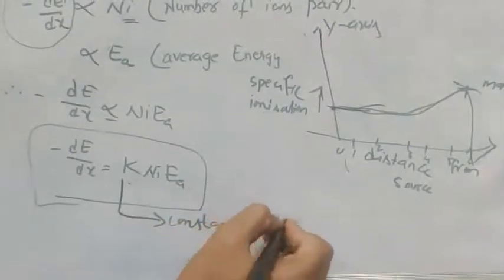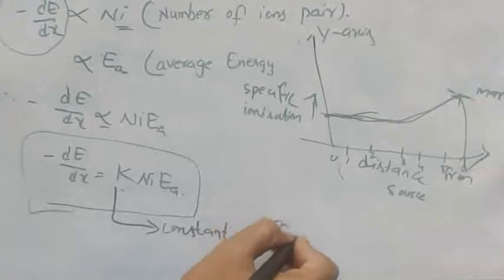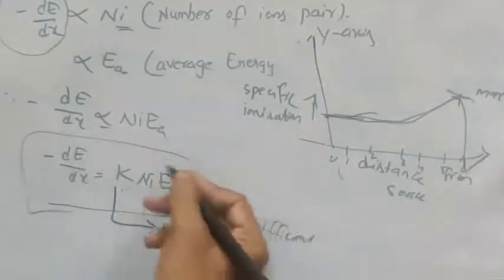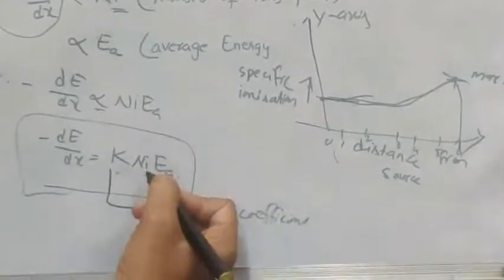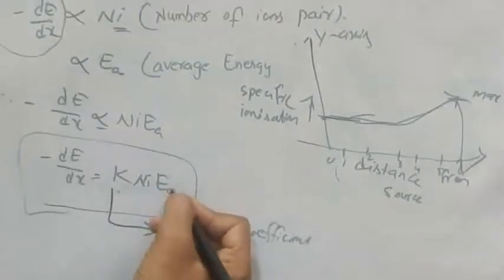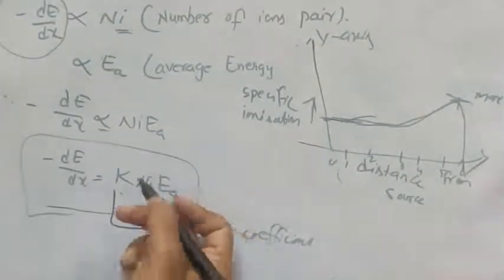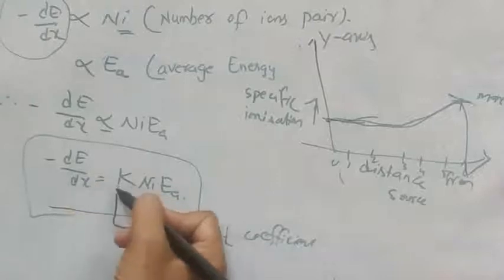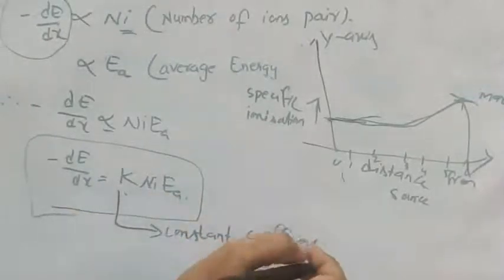If all these parameters are known, like ion pair production, average energy, as well as the stopping power, then you can calculate the constant coefficient, the proportionality constant K.